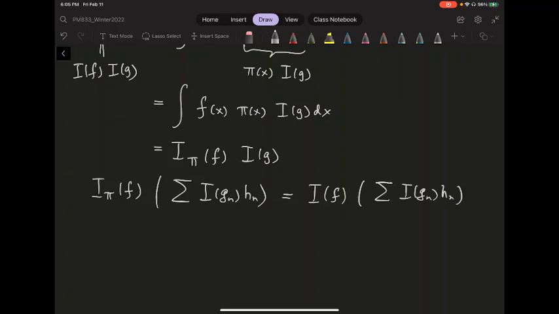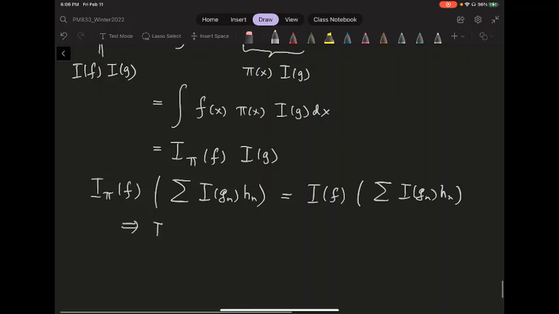So because they're the same on a dense subset, these two have to be the same. So I pi is equal to I, okay? So this finished the last bit. So this pi we actually found, they actually integrate to the same function. This pi will integrate to the original I.